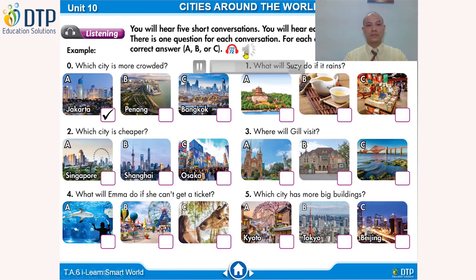Now, listen again. What do you choose? A, visit a palace. B, have some tea. Or C, what's your answer? B is the correct answer.